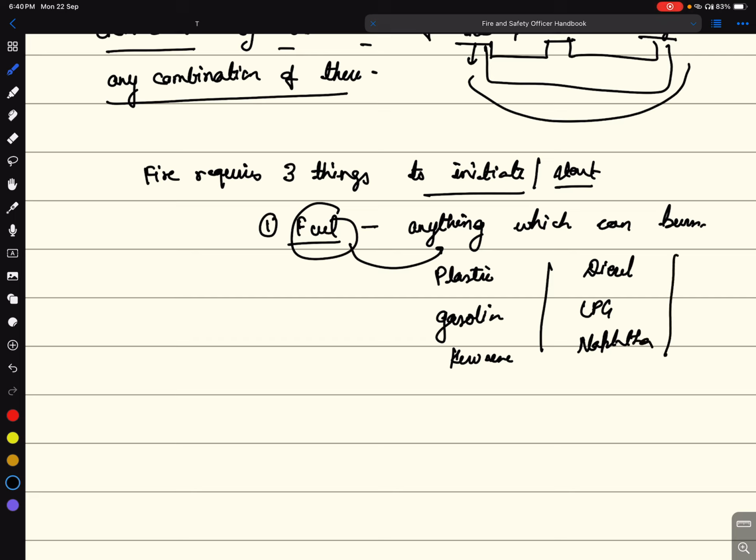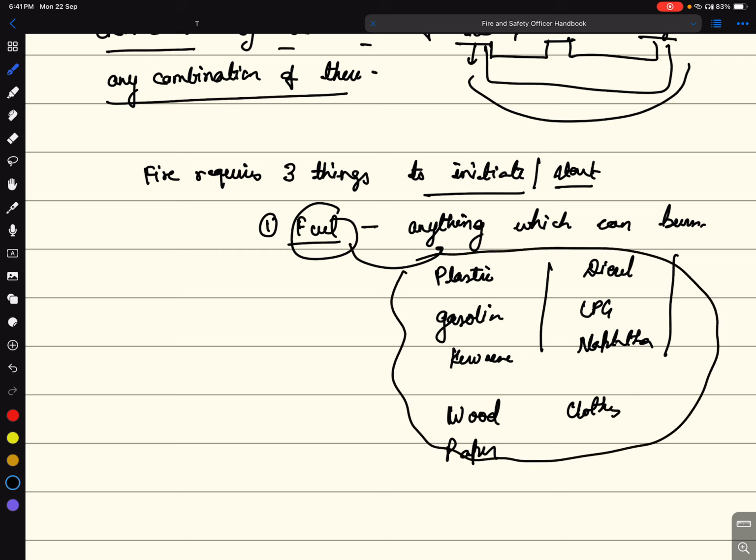At the same time, it can be wood, paper, cloths. So these all are examples of fuel. Now, the first thing required is fuel.